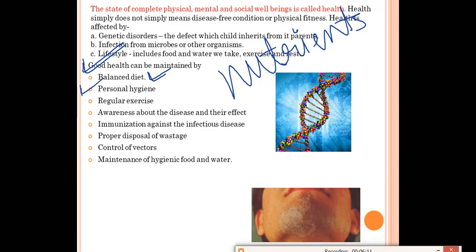Second is personal hygiene, which means we should wear clean clothes. We should brush our teeth two times daily. Then we should take a bath daily. We should keep our surroundings and our house clean. That is called personal hygiene. Because of that we cannot get infections or other diseases.